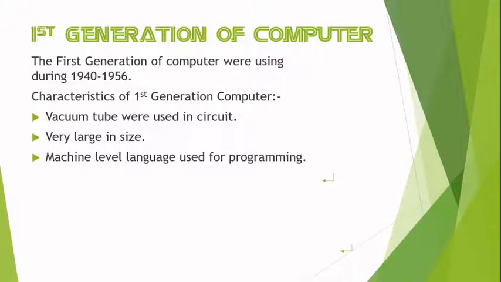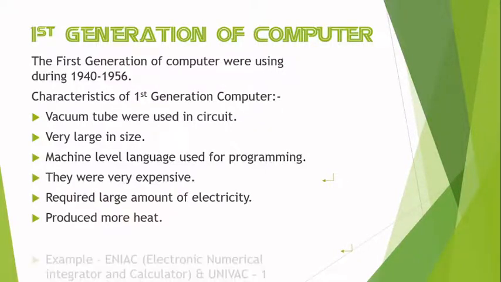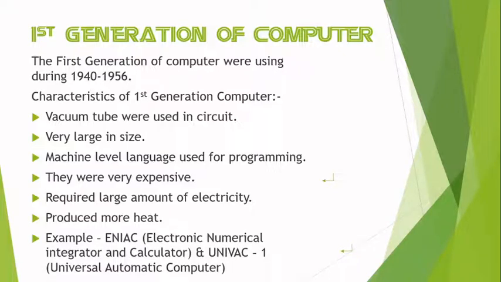They consumed a large amount of electricity and produced more heat. Examples of first generation computers are ENIAC and UNIVAC. ENIAC stands for Electronic Numerical Integrator and Calculator, and UNIVAC stands for Universal Automatic Computer.